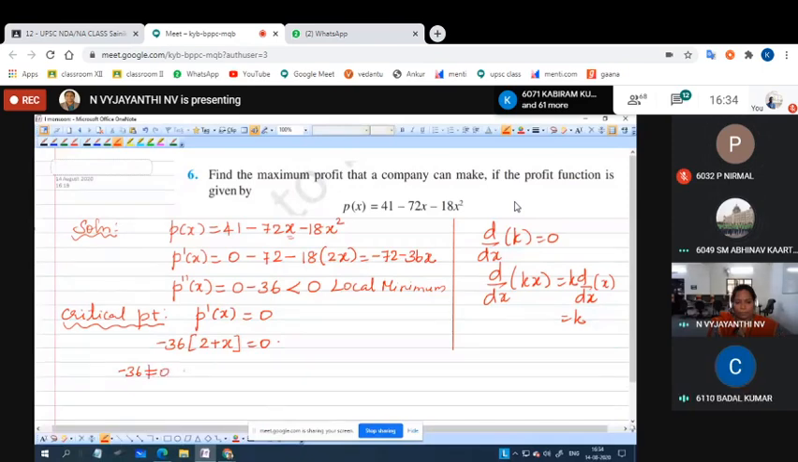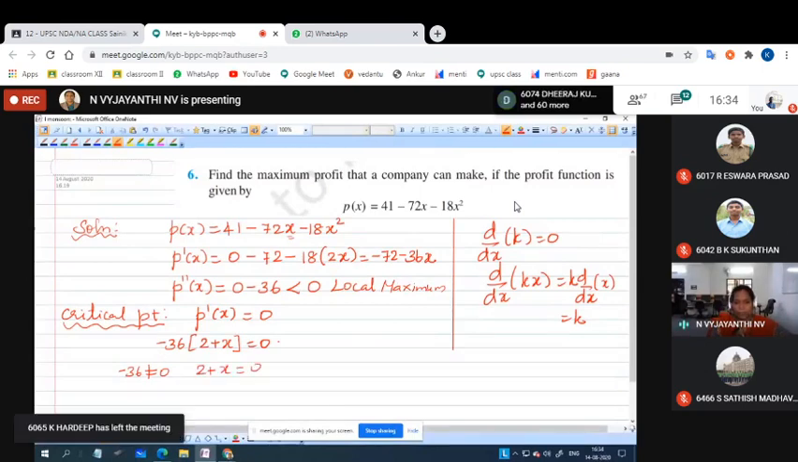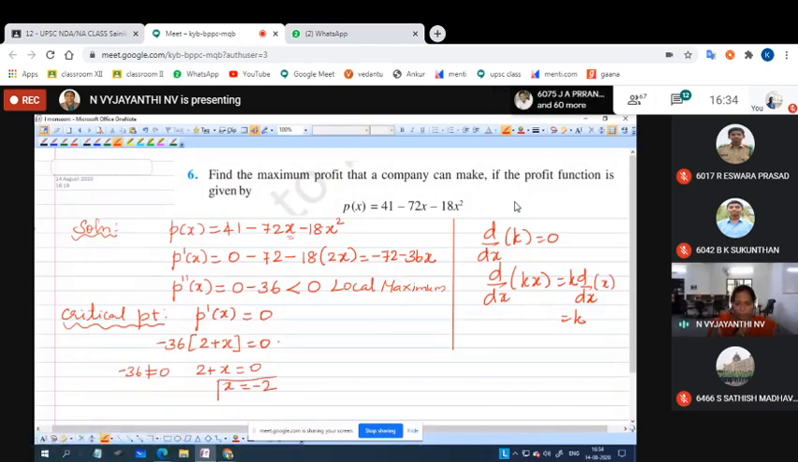That is local maxima. Maximum. I wrote wrong. So 2 plus x is equal to 0. Minus 36 is not equal to 0. Therefore, we will have 2 plus x equal to 0. So x is equal to minus 2.